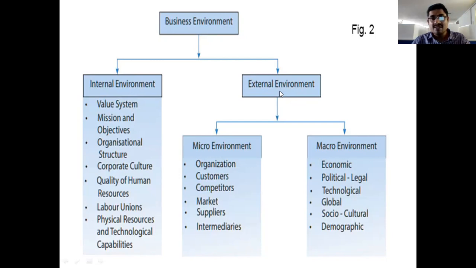External environment means these people or factors are related to the company but are not involved in any internal business activity, and they are not the employees and employers of this particular organization. That is called the external environment, right?